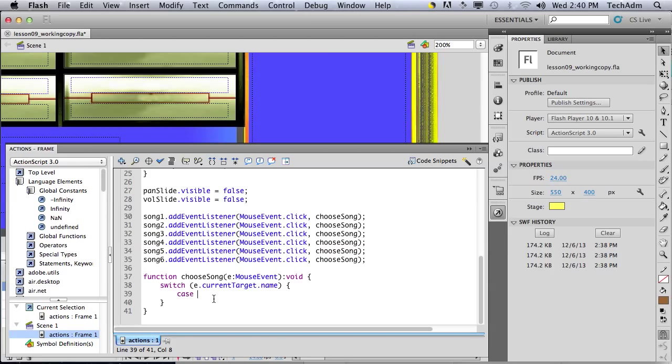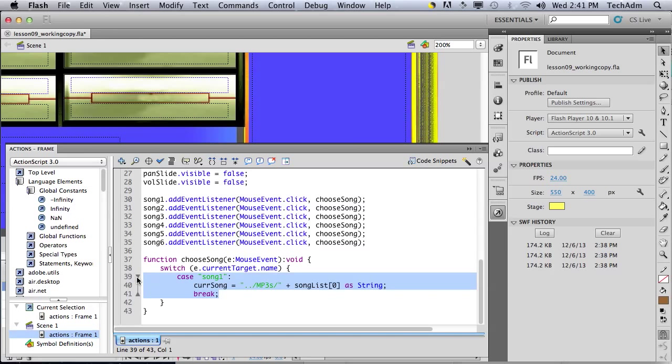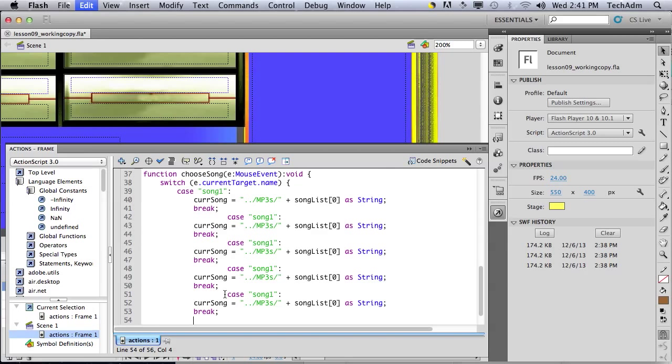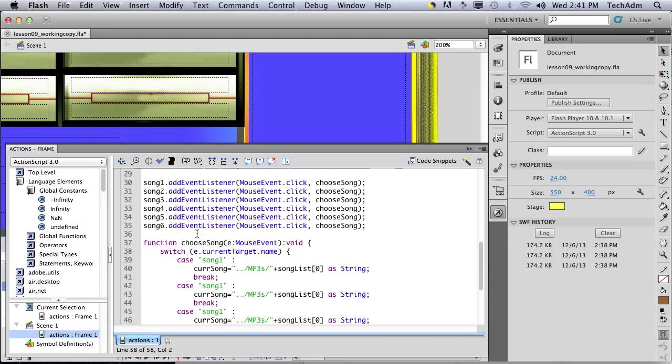And you just type your case. If it's song1, currentSong equals songList[0] as String, then a break, and that's it. Same thing for 1, 2, 3, 4, 5, 6. I'm just going to format everything nicely.